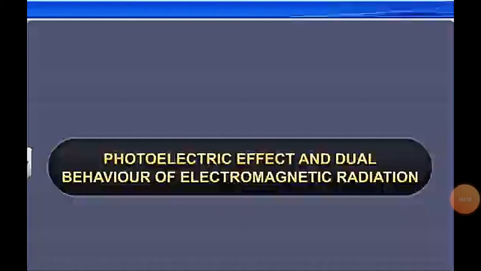Hello everyone. Today we'll start with the photoelectric effect and the dual behavior of electromagnetic radiation. Till now we have discussed what electromagnetic radiation is, their properties, and a few experiments that the wave character of electromagnetic radiation did not explain, like blackbody radiation and the photoelectric effect. So we shall discuss in today's class what the photoelectric effect is and the dual behavior of electromagnetic radiation.